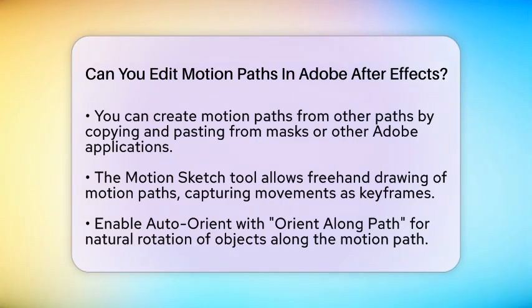For those who prefer a more hands-on approach, the Motion Sketch tool allows you to draw a motion path freehand. It captures your mouse or tablet movement and translates it into keyframes for the object's position. Additionally, if you want an object to rotate naturally along the motion path, you can enable Auto Orient with the Orient Along Path option. This makes the object's rotation follow the direction of the path, adding realism to your animation.